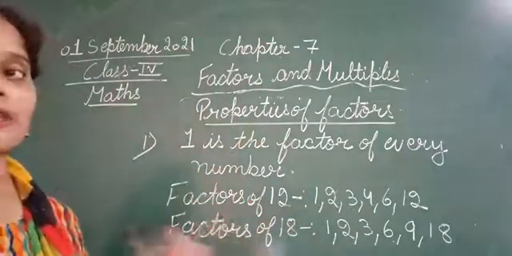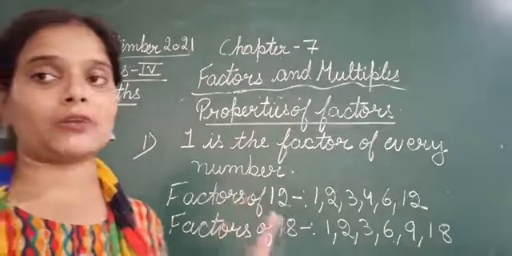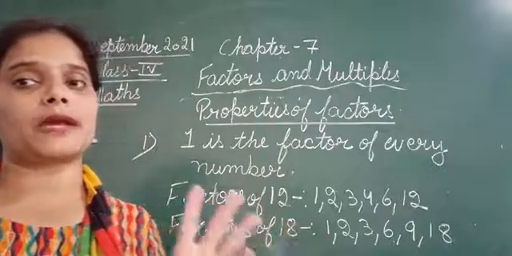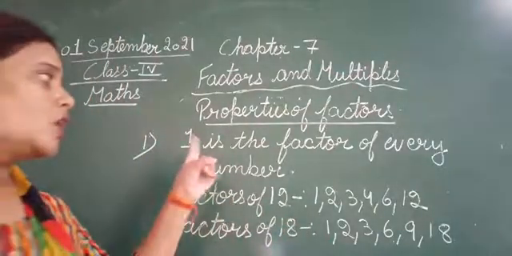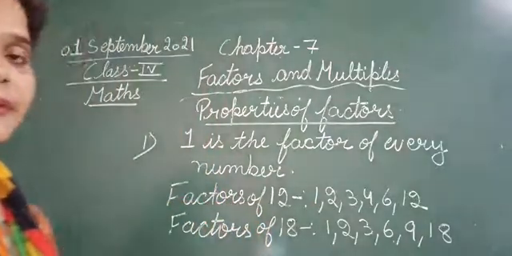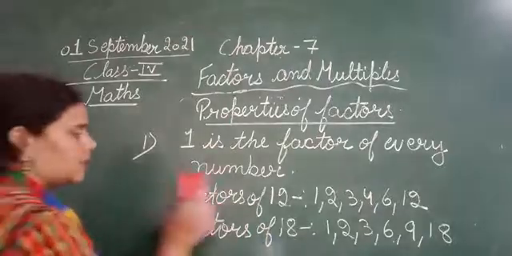So 1 can divide any number completely. You will not get any remainder. So 1 can divide any number completely. So any number can be divisible by 1 completely. So that's why 1 is the factor of every number. Clear? So this was the first property of factors. Okay.